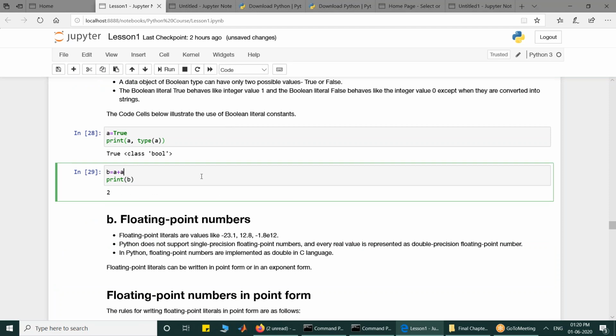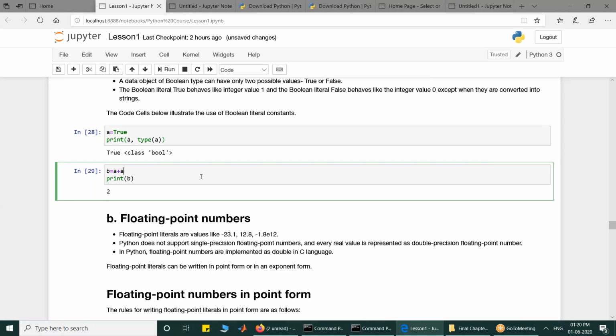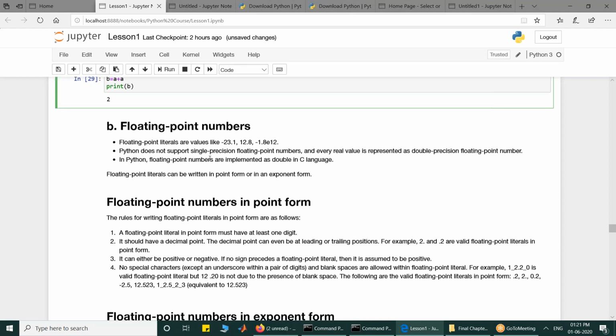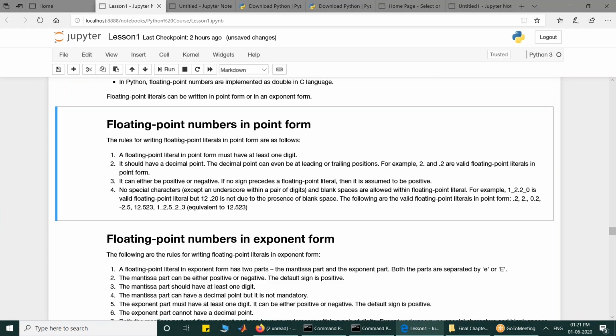The next numeric type is floating point numbers. As you know, floating point numbers are numbers which have either decimal values or exponent forms. They are written in two different ways, either in point form or in exponent form. If you write a floating point number in point form, the literal must have at least one digit, and there must be a decimal point. If there is no decimal point, it becomes an integer literal.